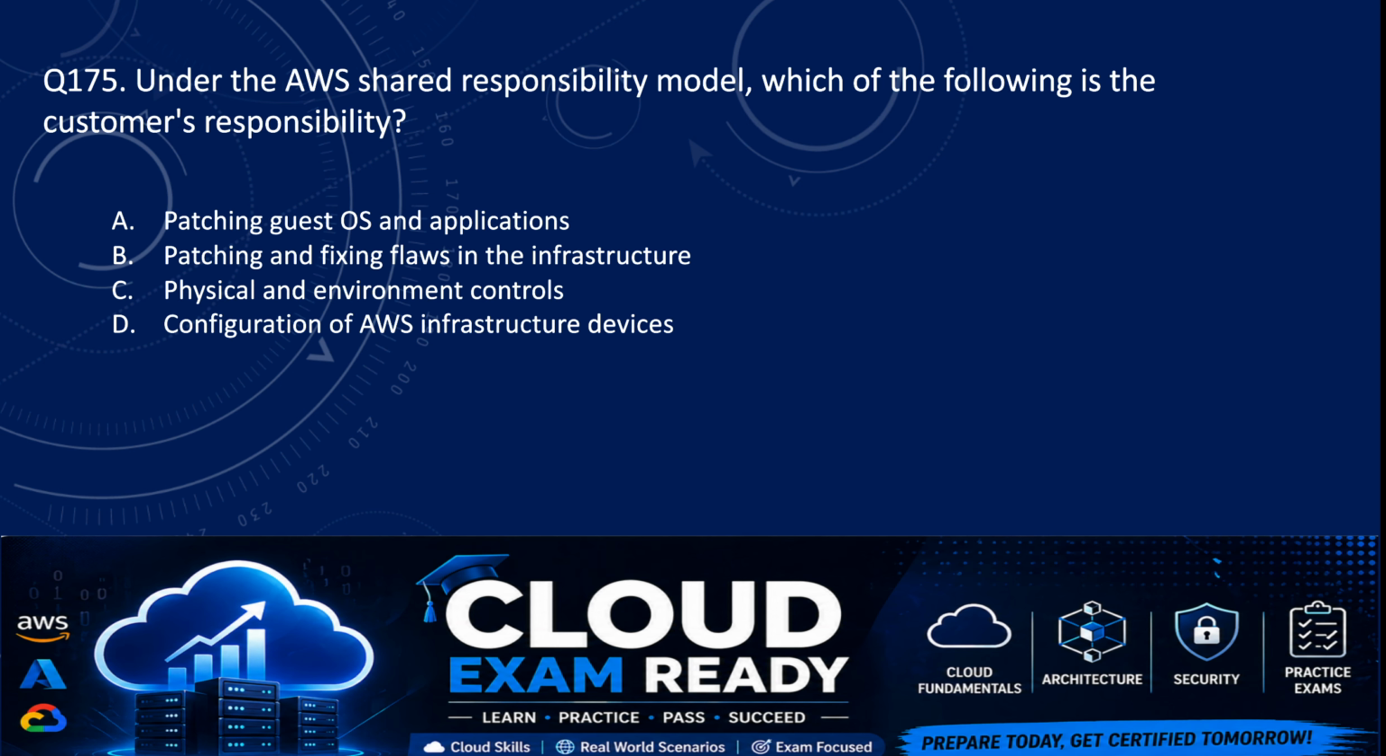Next, question number 175. Under the AWS shared responsibility model, which of the following is the customer's responsibility? So we have seen many questions before also regarding shared responsibility model. So let's see the options. Option A is patching guest OS and applications. Option B, patching and fixing flaws in the infrastructure. Option C, physical and environment controls. And option D, configuration of AWS infrastructure devices. So the correct answer here is option A, which is patching guest OS and applications.